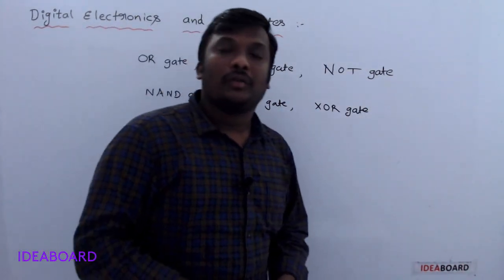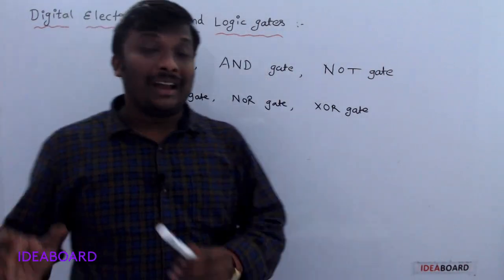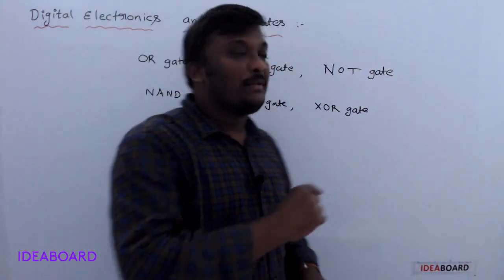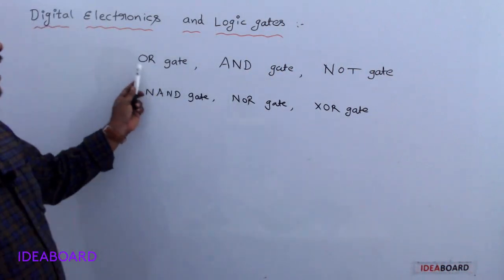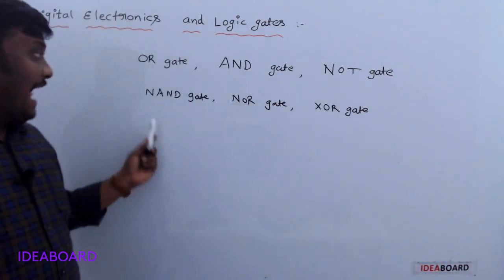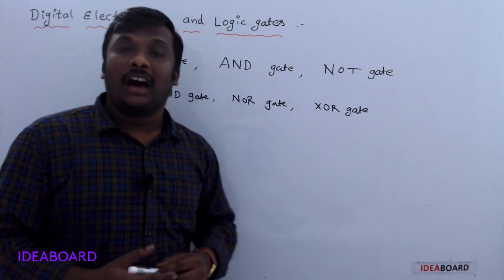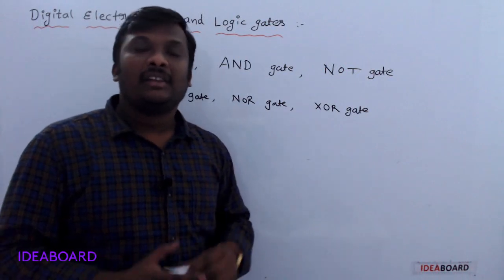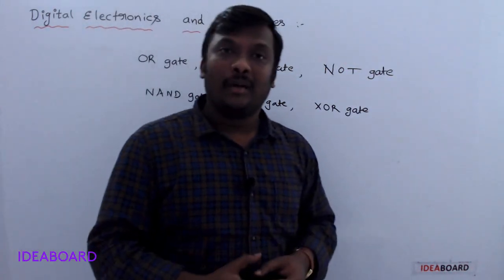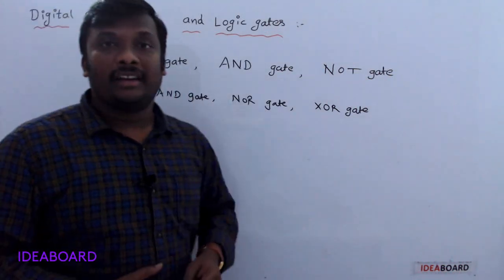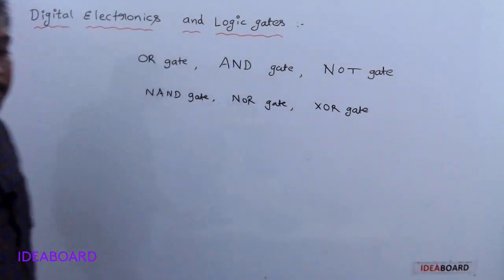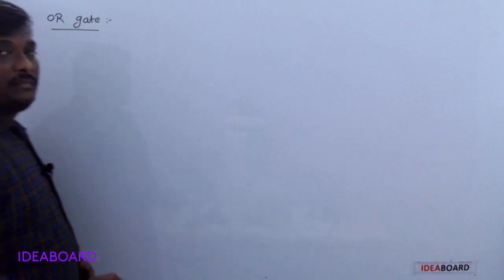Okay, so in these sections we are discussing all types of these gates: OR gate, AND gate, NOT gate, NAND, NOR and XOR gate. Understand? In today's section we discuss only the OR gate. So the first gate is the OR gate.